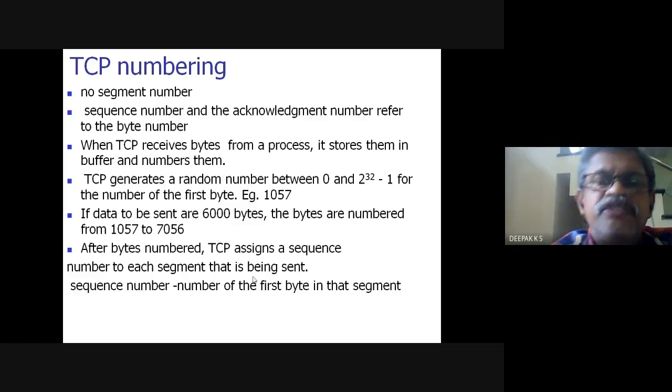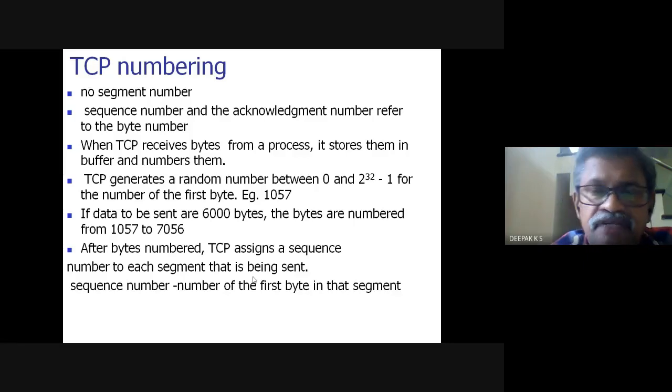When TCP receives bytes from a process, so at the sender, TCP is receiving bytes from the process or application. It will store them in the buffer and it will number them. How it numbers, we will see. It is numbering the bytes, and bytes are contained in the segment. So TCP generates a random number between 0 and 2 raised to 32 minus 1 for the number of the first byte. So say the application is starting. It is putting its first byte into the TCP buffer. Now TCP has to number that byte.